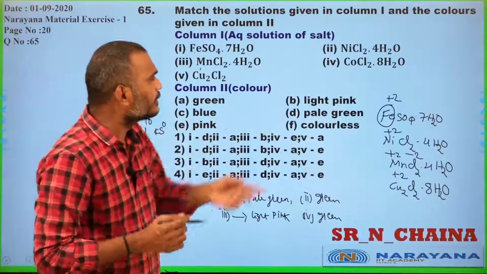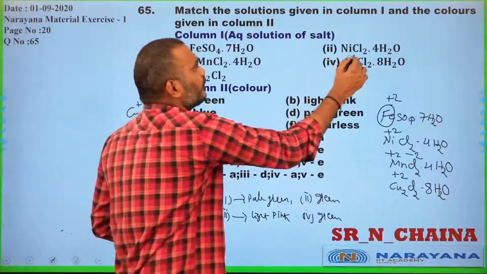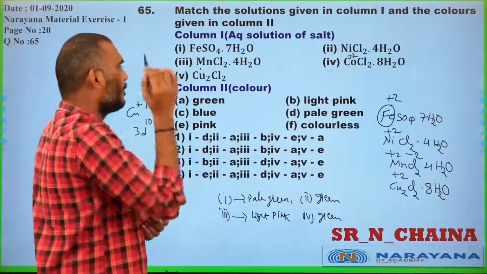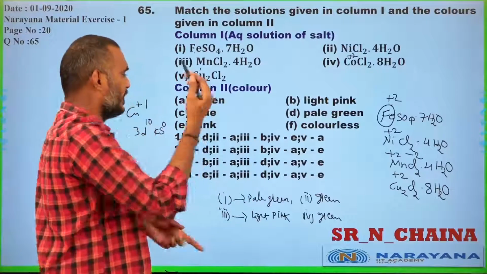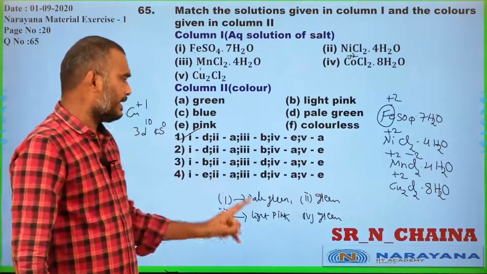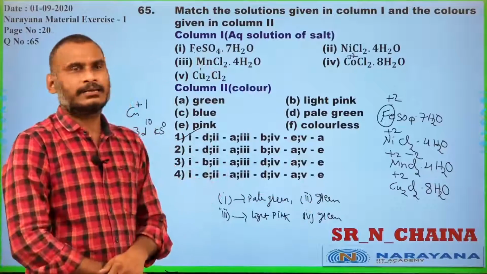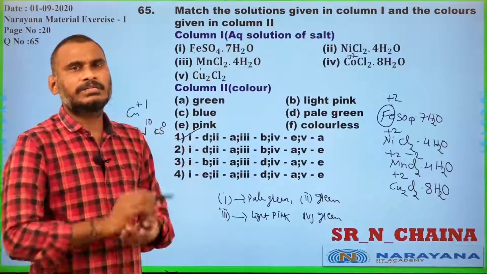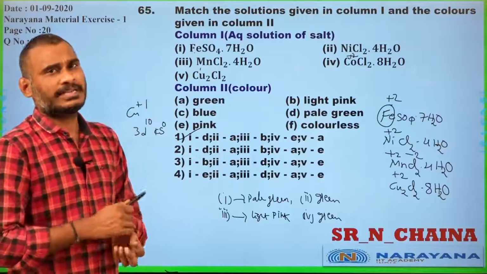And there is CoCl2 also. Cobalt +2 is generally pink in color. That is why the answer should be 1: pale green, green, light pink, pink and green color. These are the examples given for the colors. Next you go for the next discussion.